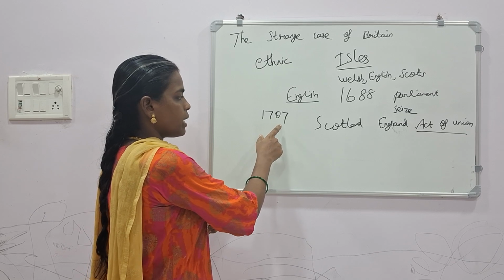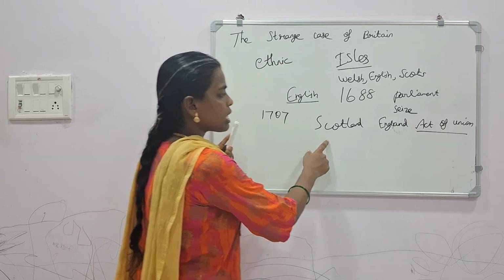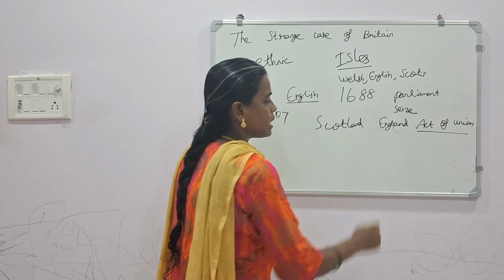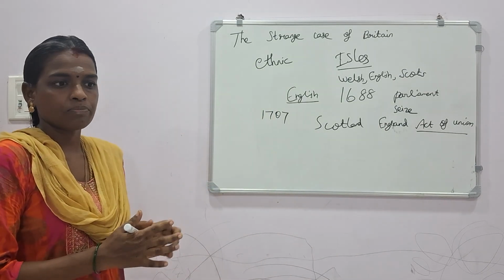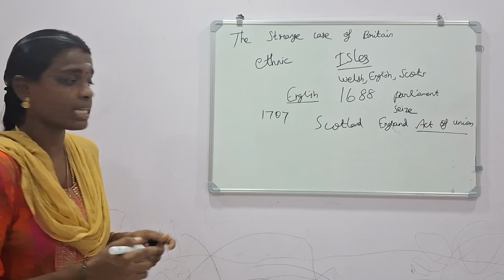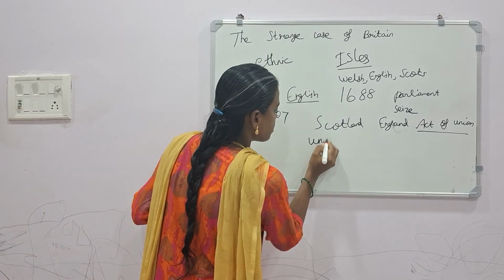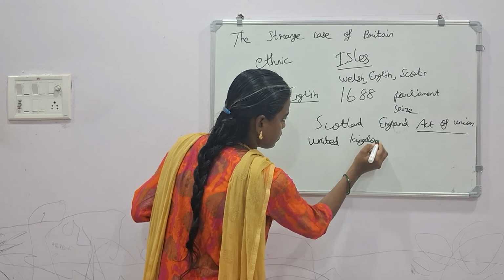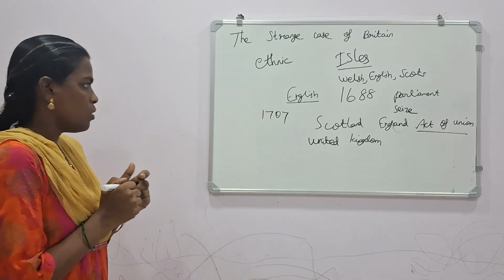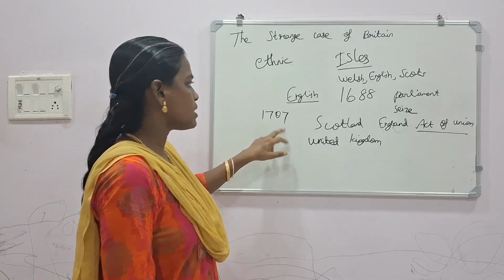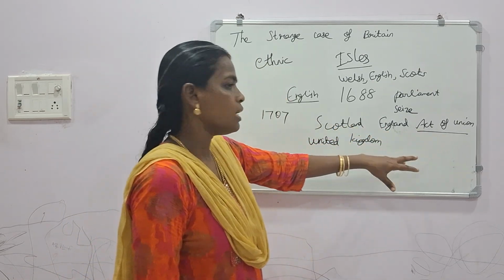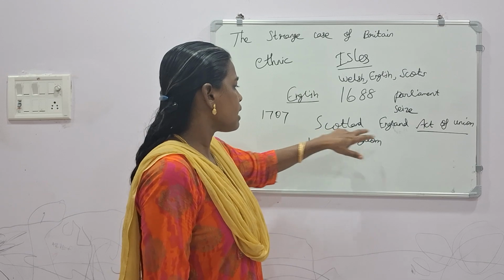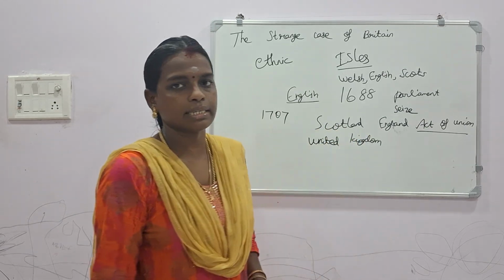By that Act, Scotland and England formed the British Empire, which means the United Kingdom. One more time, in 1707 the Act of Union was implemented. By that Act, or by that order, Scotland and England formed the United Kingdom.